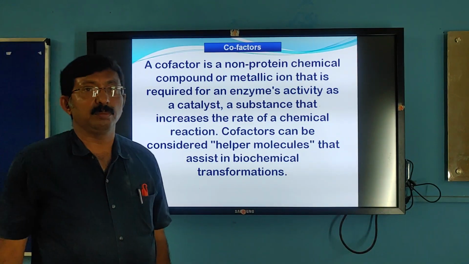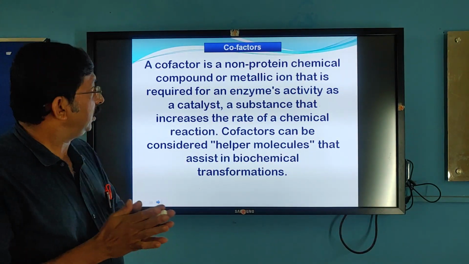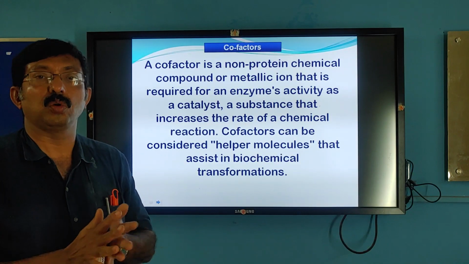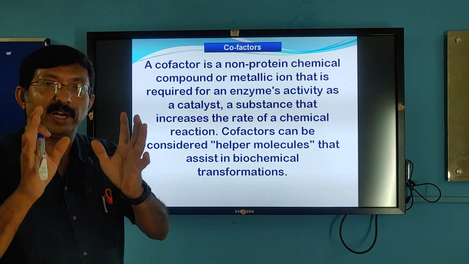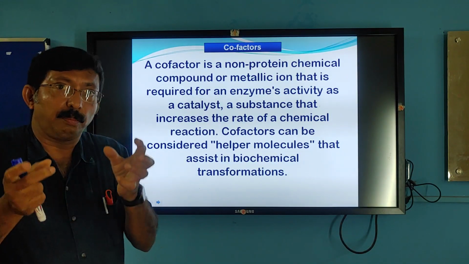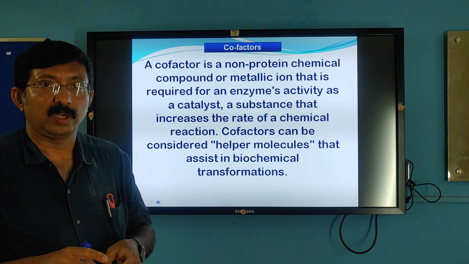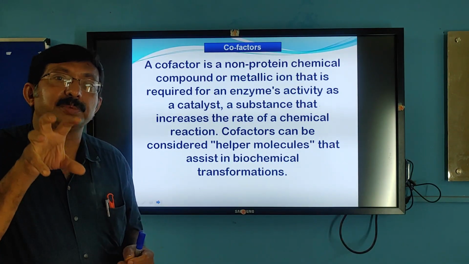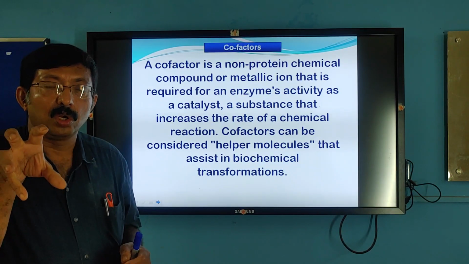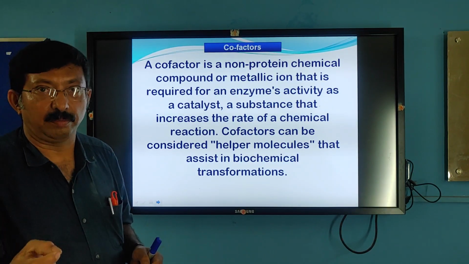Next, let's come to another very important topic, the cofactors. What are these cofactors? Enzymes are made up of proteins, but the protein part of the enzyme is not so efficient to work. So they need some assistant molecules to increase the efficiency of the enzyme.